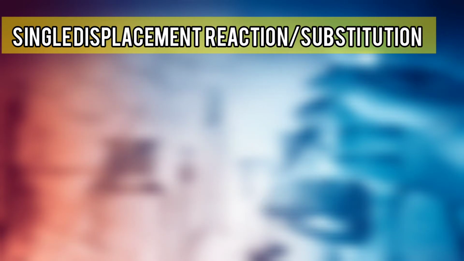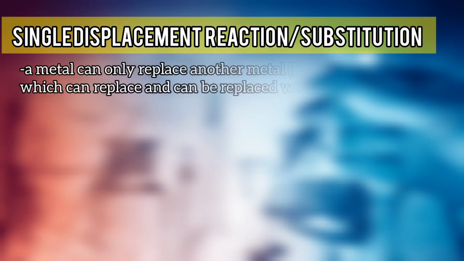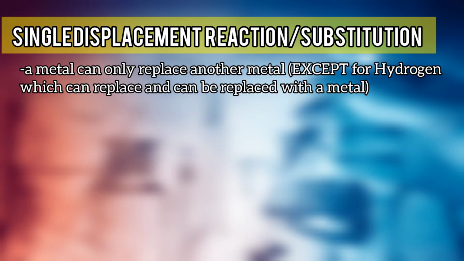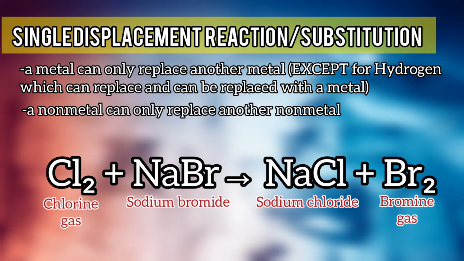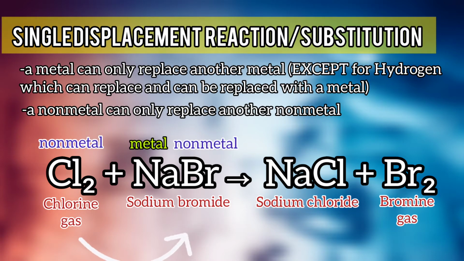Bear in mind that not all the time can an element replace another element in a compound. Generally, a metal can only substitute another metal, except for hydrogen which can replace and can be replaced by a metal. On the other hand, a non-metal can only replace another non-metal. For example, in the reaction of chlorine gas and sodium bromide, chlorine can only substitute the bromine atom in sodium bromide, but not the sodium, because chlorine is non-metal, while sodium is metal.